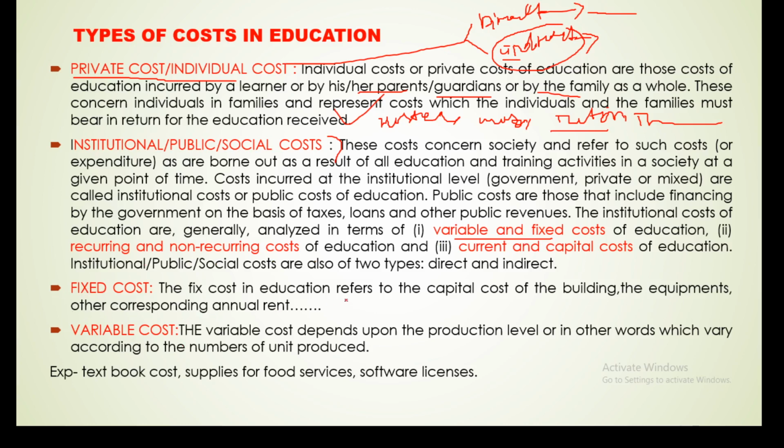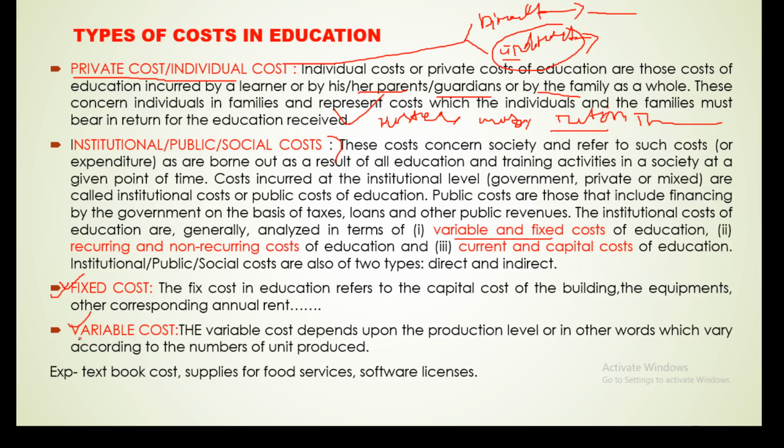The fixed cost in education refers to the capital cost of the building or equipment, or the corresponding annual rent. We can say fixed cost is for a long term purpose. We are spending money for the long term. We are spending money on the building for a long term purpose. Not every year are we spending money on preparing a building. So we build a building in a long term manner. So that is the fixed cost.